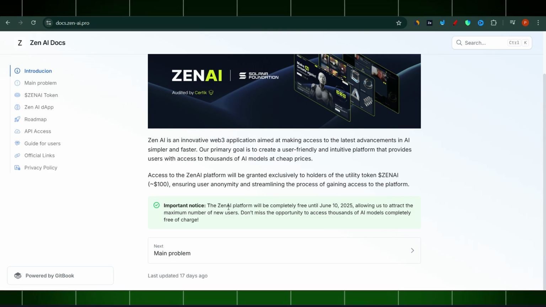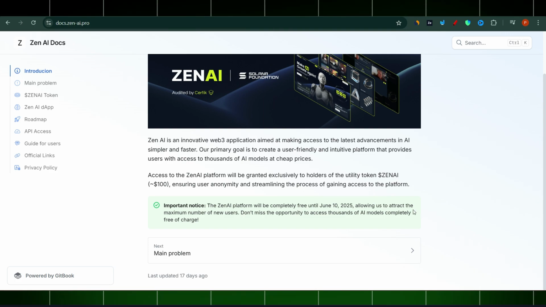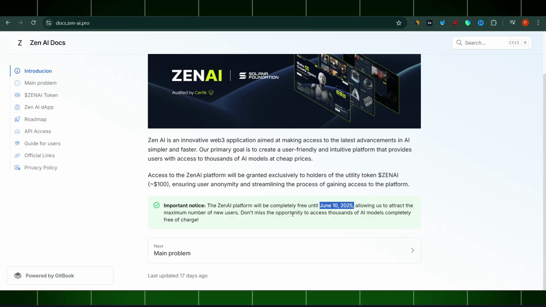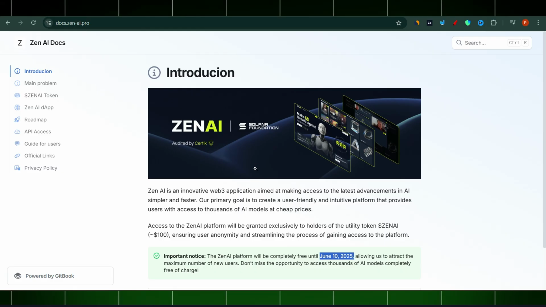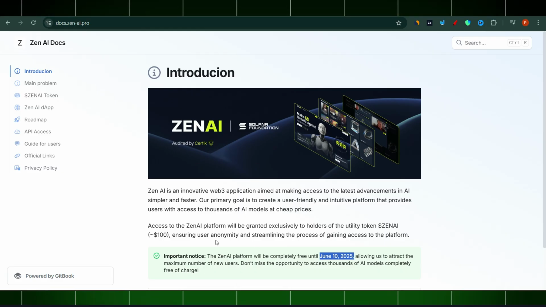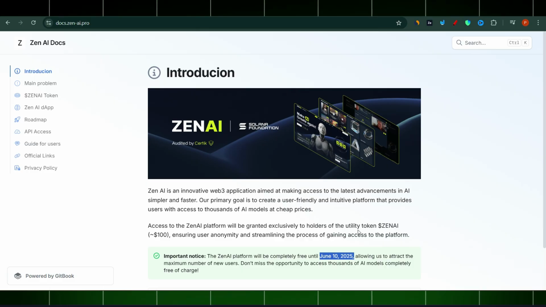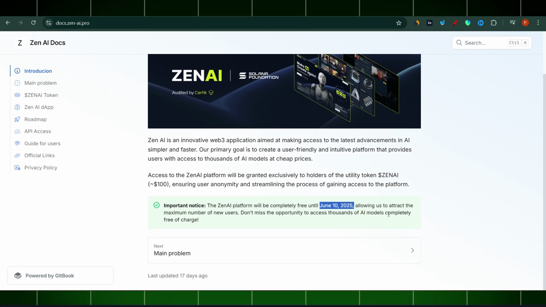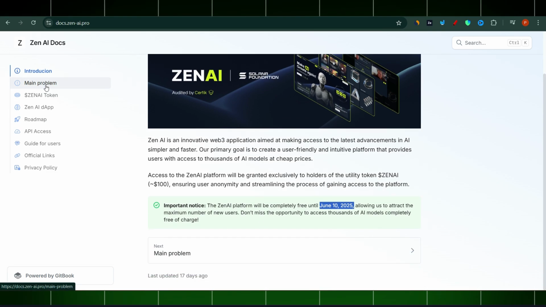So, important note: the ZenAI platform will be completely free until June 10th. Okay, so I missed that time, allowing us to attract the maximum number of new users. If I hadn't missed that, I probably would be using it very often, just for testing purposes, right? Don't miss out on the opportunity. So I already missed that one, but that's no problem. Access to the ZenAI platform will be granted exclusively to holders of the utility token, equivalent of $100, ensuring users' anonymity and streamlining the process for gaining access to the platform. So you need to have some tokens to actually get into it, right?